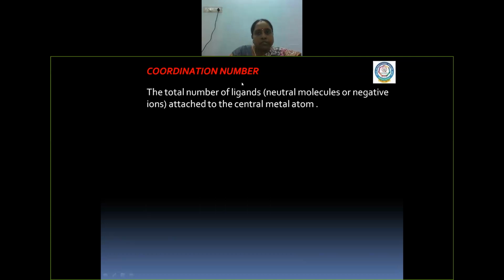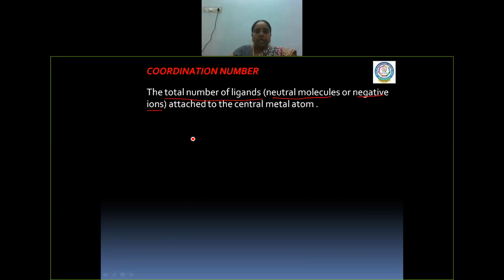One more important term is oxidation number also, which will be asked for 1 mark in your board examinations. So, what is coordination number? The total number of ligands. Ligands in the sense what? It may be a neutral molecule or a negative ion. So, the total number of ligands attached to the central metal atom.